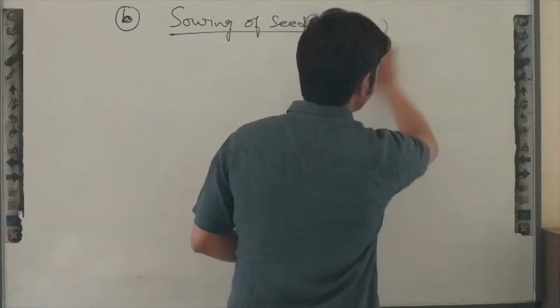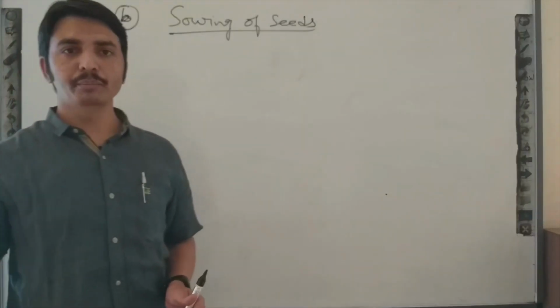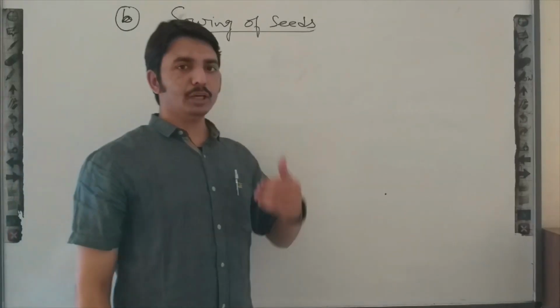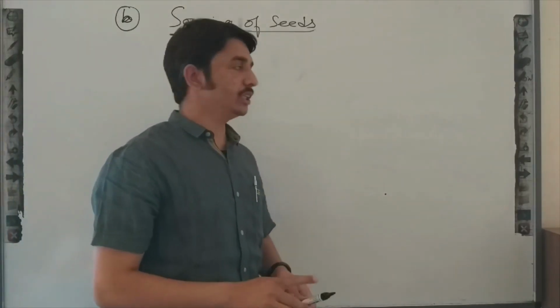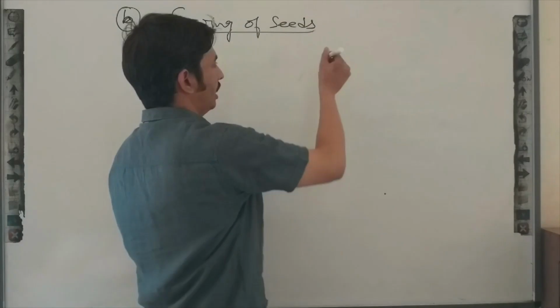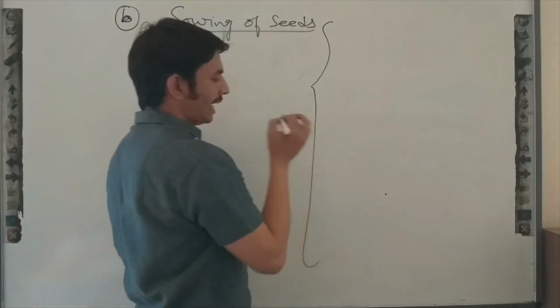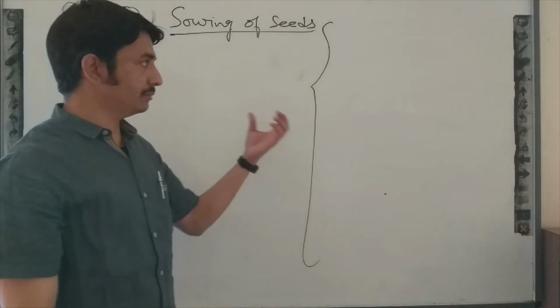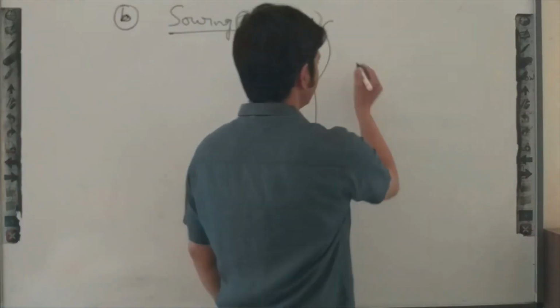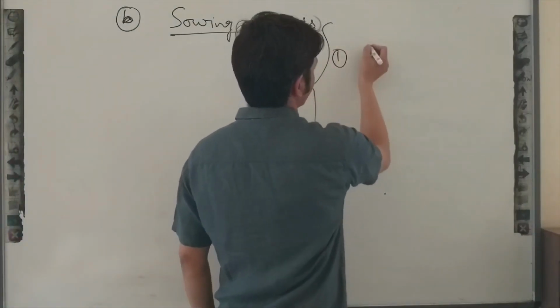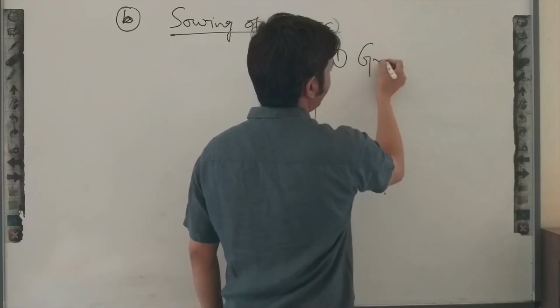Due to these problems, a number of revolutions have taken place till now. Out of these revolutions, I want you to note down some in your notes. The first revolution is related to grain production.